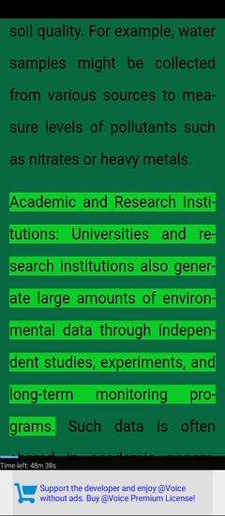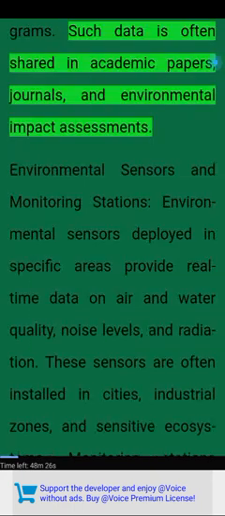Academic and research institutions. Universities and research institutions also generate large amounts of environmental data through independent studies, experiments, and long-term monitoring programs. Such data is often shared in academic papers, journals, and environmental impact assessments.